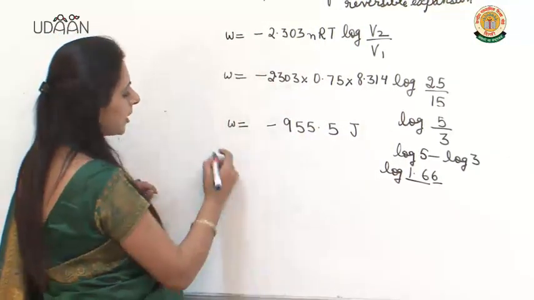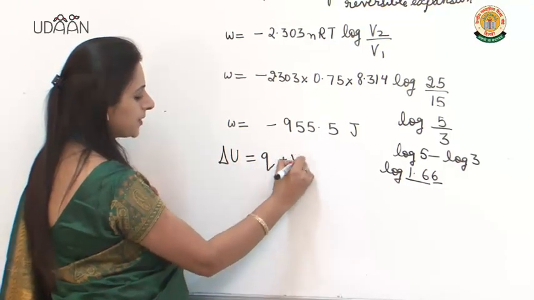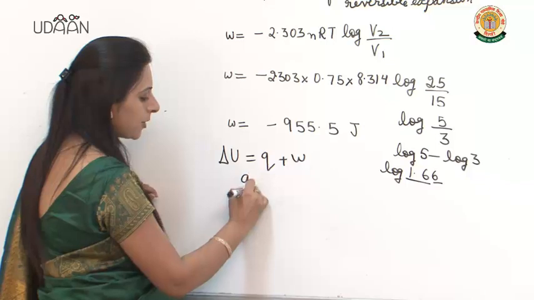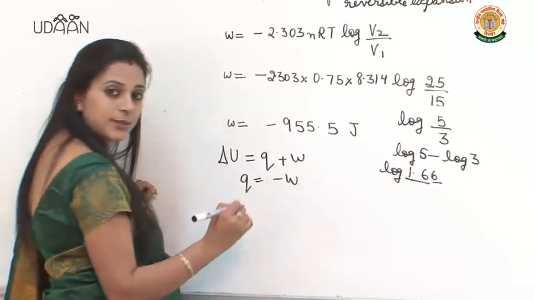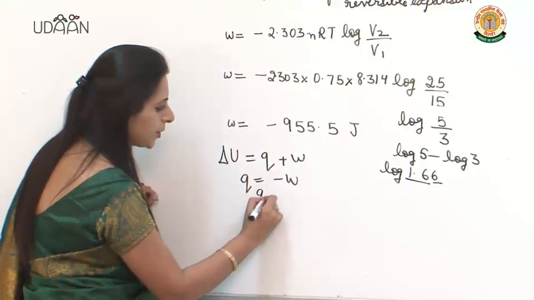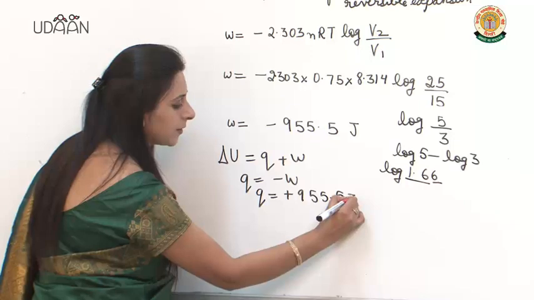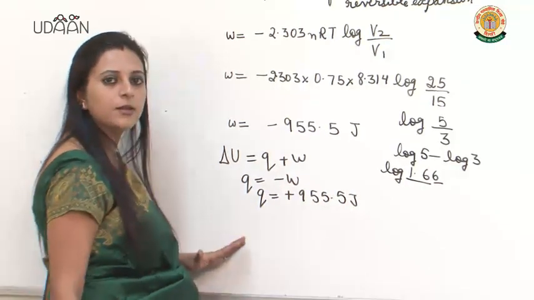Now you have to find out Q. From the first law of thermodynamics, delta U is equal to Q plus W. Delta U is 0, that means Q is equal to minus W. You already have the negative, so Q will become plus 955.5 joules. This is your answer.